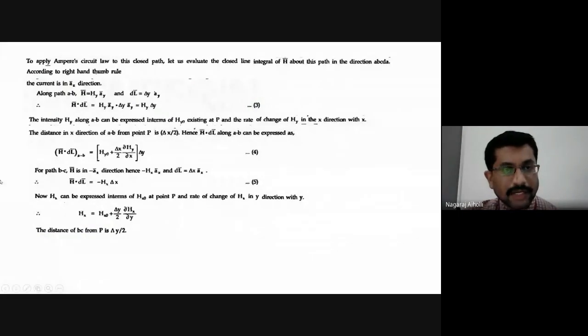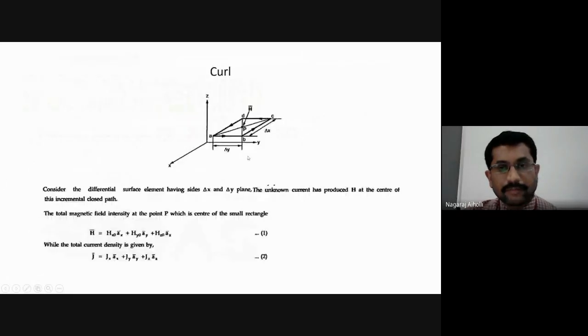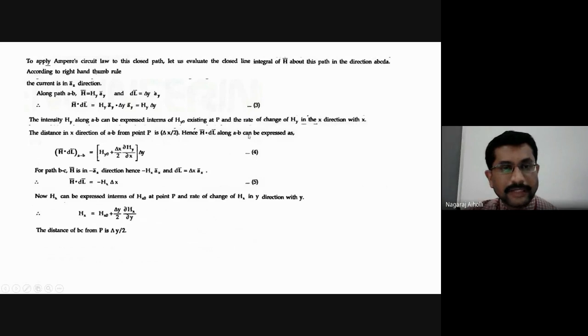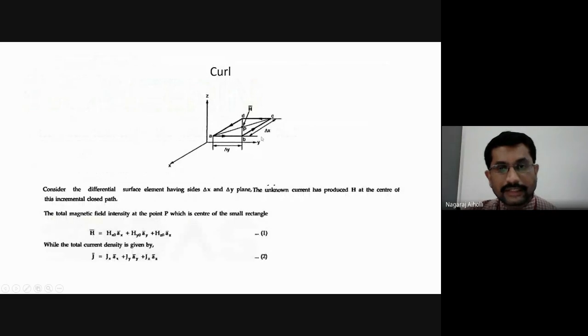So for the path B to C, H bar is in the minus ax bar direction. Hence, minus Hx ax bar. Its magnitude will be minus Hx. The unit vector is ax bar. This is a vector. If we consider only the magnitude, it is just minus Hx. But when we consider the vector, it will be minus Hx ax bar. And the length is dl bar equal to delta x ax bar. This is the length, delta x.